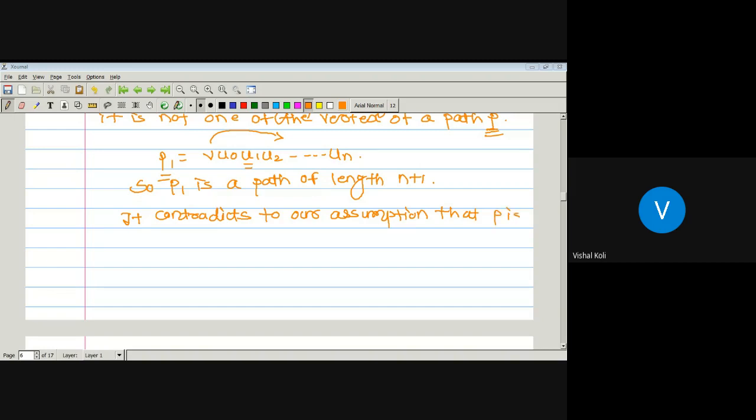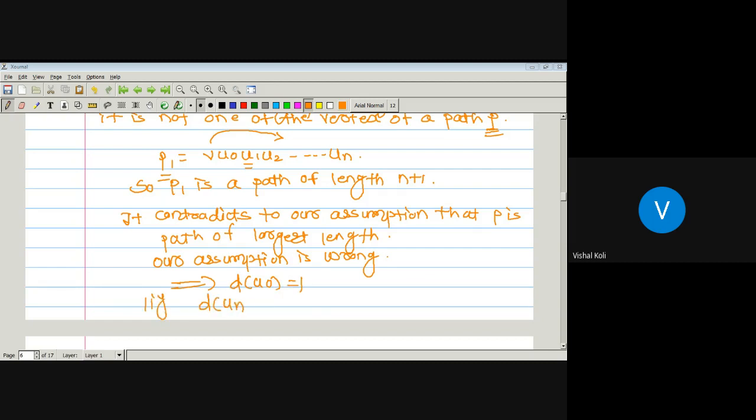So it contradicts our assumption that P is a path of largest length. So it implies that our assumption is wrong. That is, degree of U0 greater than 1 is wrong. It means that degree of U0 must be equal to 1. And similarly, we can prove degree of UN is also 1.